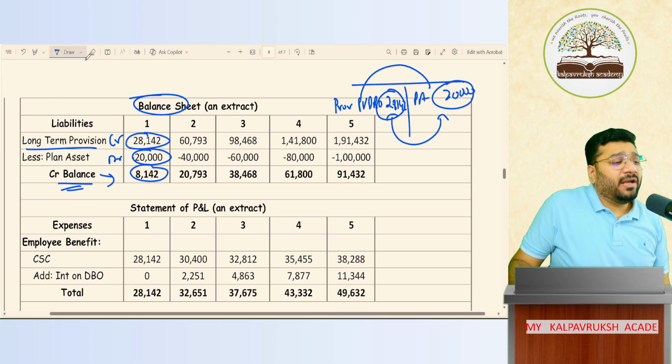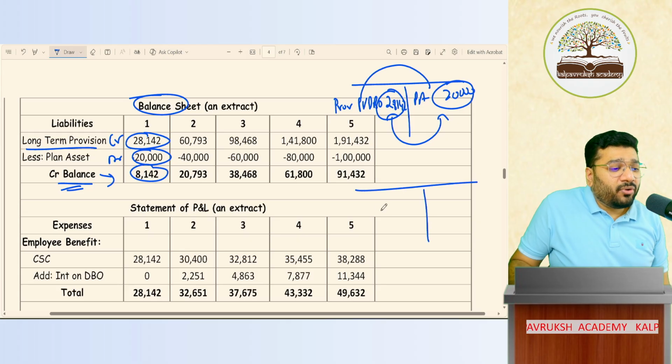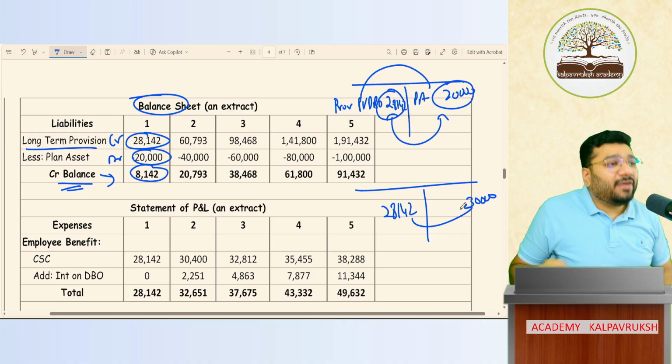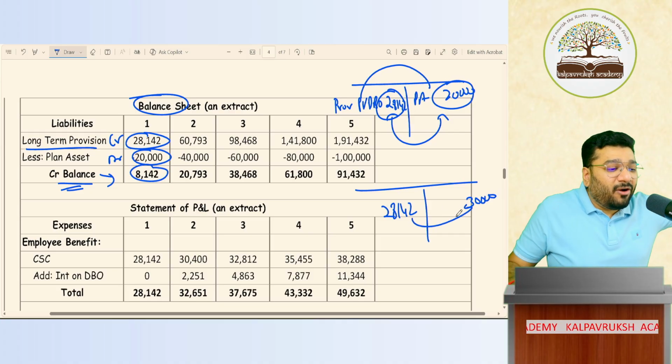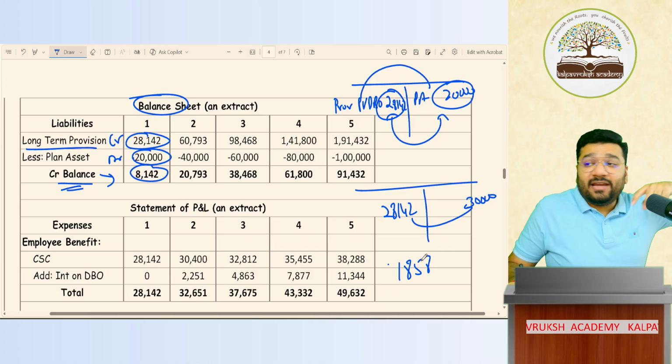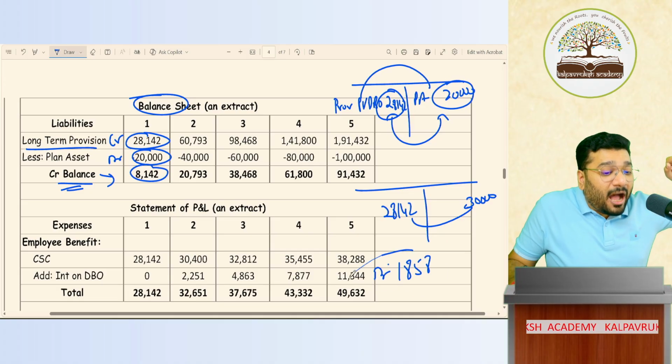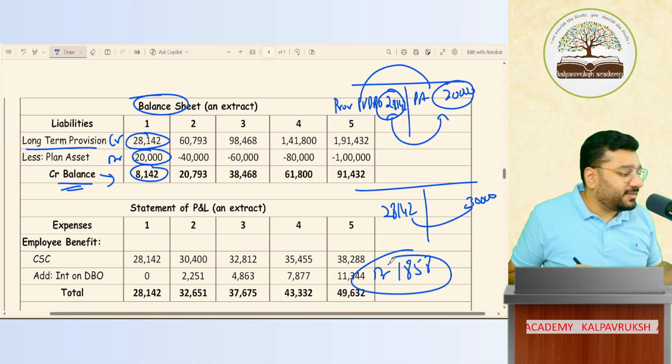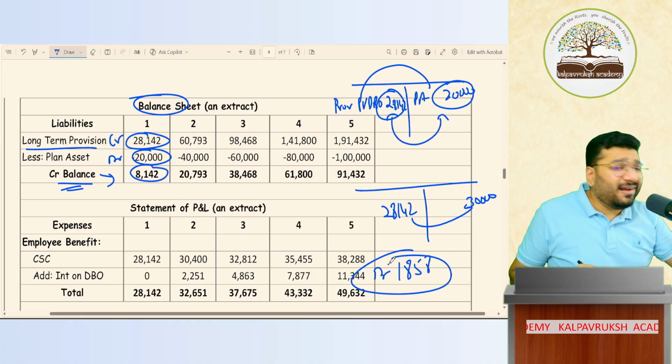Sir, I have a doubt. If the money invested is 30,000 and the provision is 28,142, now the net will be what? A debit balance of how much? 1,858. 1,858 is your net balance, a debit balance. But this will go to the asset side. Okay, not okay? Where under the asset side?